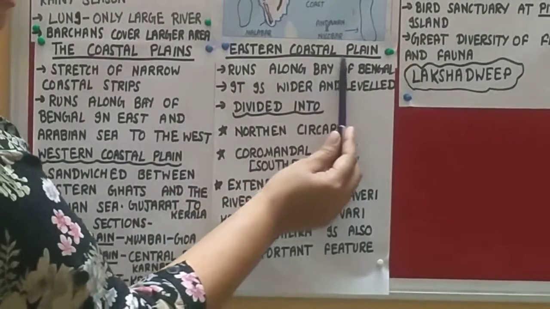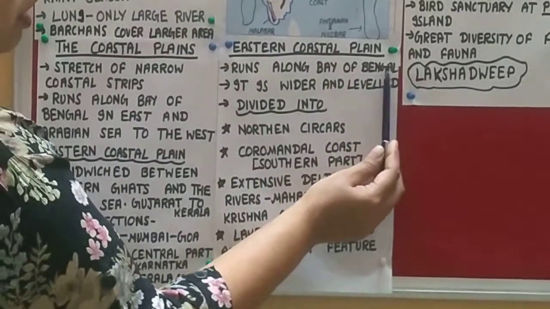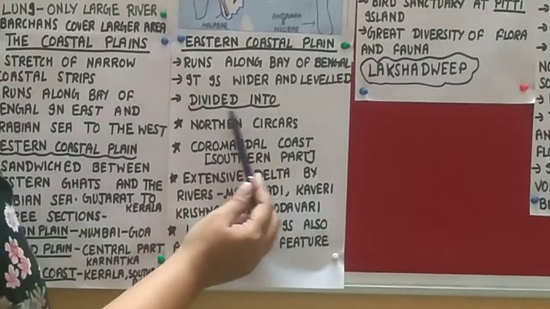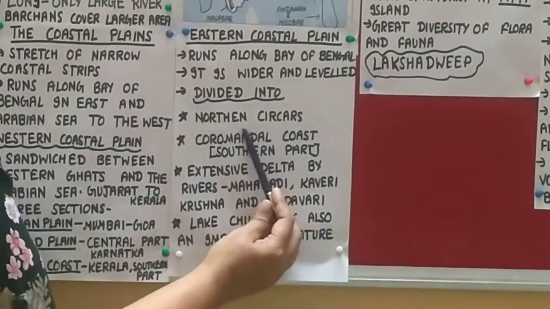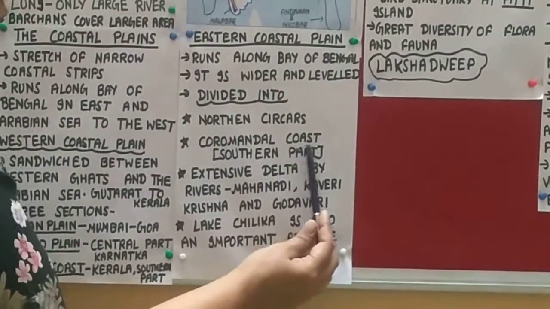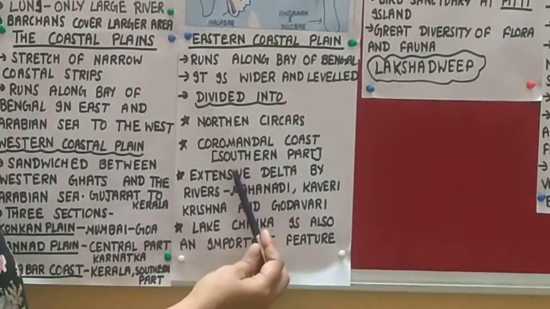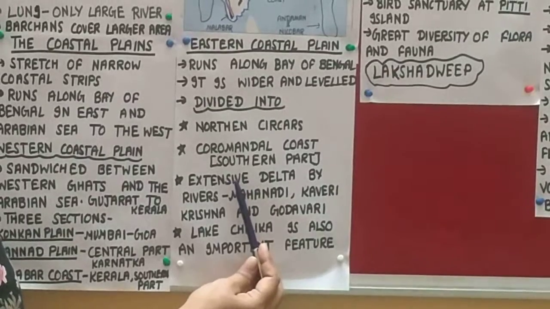Next one is eastern coastal plain. It runs along Bay of Bengal. It is wider and level. The northern part is known as the Northern Sircar and the southern part is known as the Coromandel coast. As we know, most of the peninsular rivers drain into Bay of Bengal.